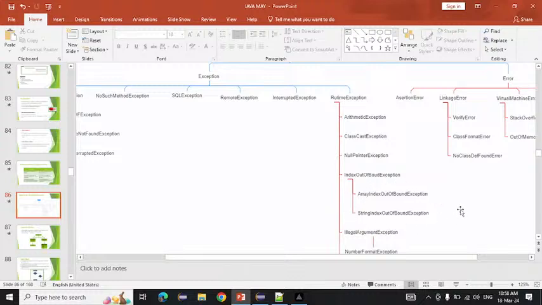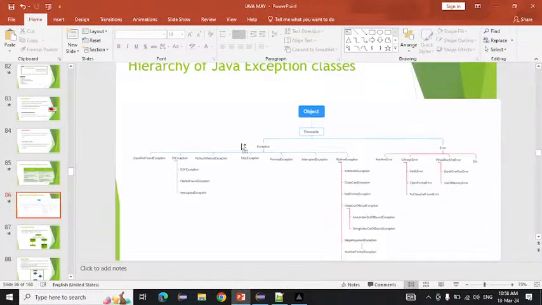Same like that, we have a string index out of bound here. After that, null pointer exception, arithmetic exception, no such method, SQL exception. These are all the exceptions you have to see. While we are doing the program, one by one the exceptions will come, and you will easily understand.